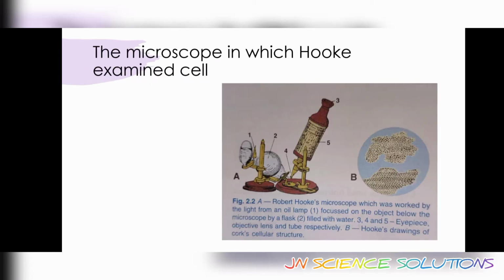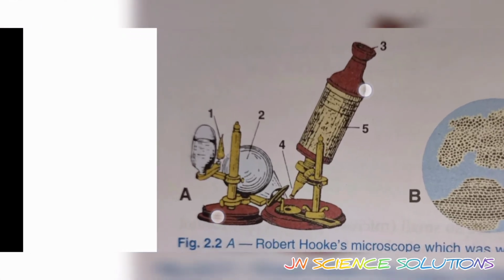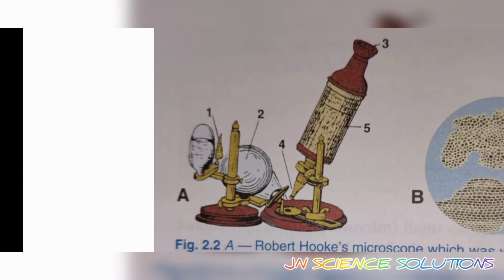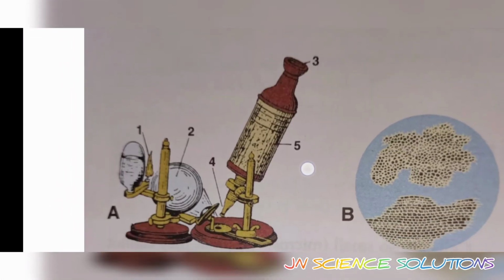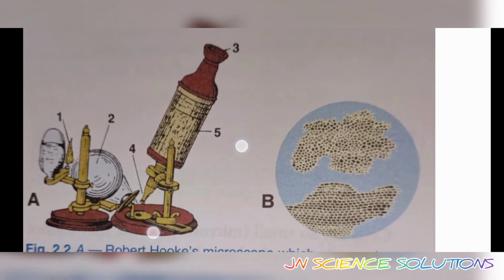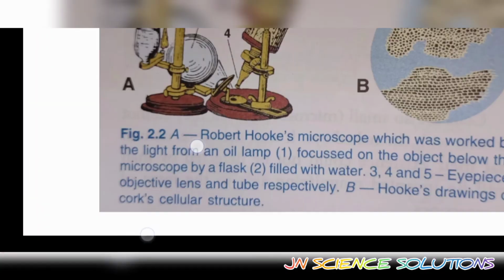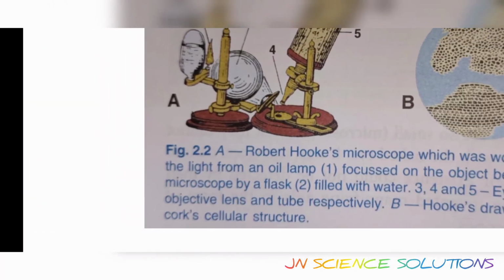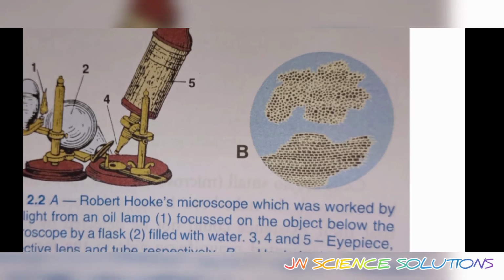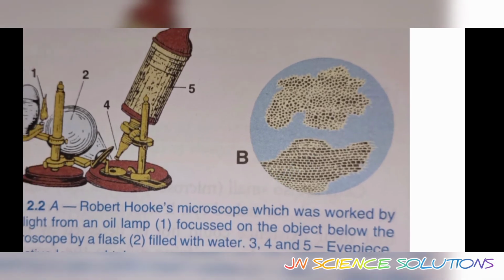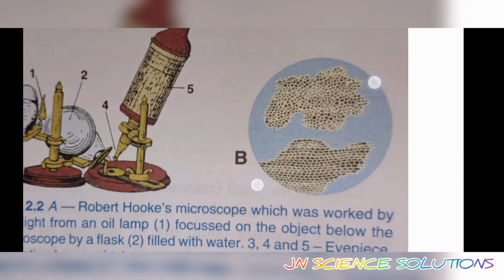So let's see what he examined. You can see that this is the microscope he invented. Using light, he examined the slice of cork, which you can see kept over here. The B figure shows the slices he discovered.